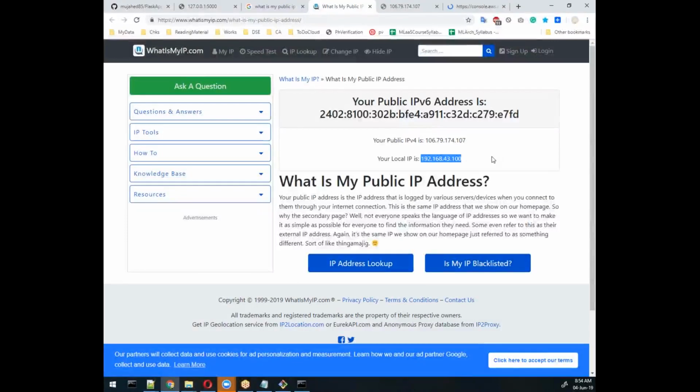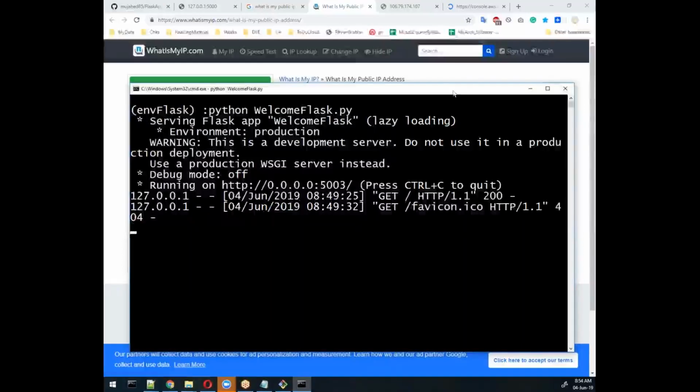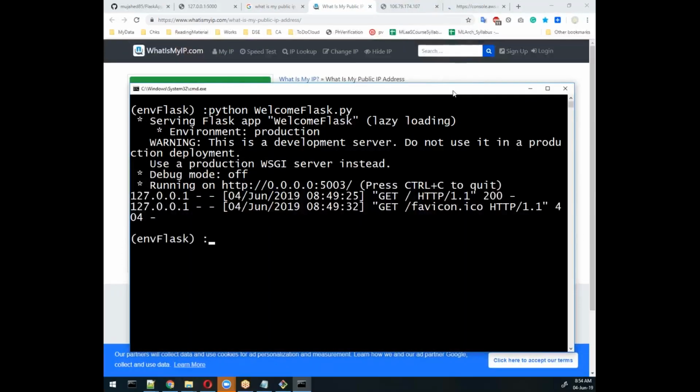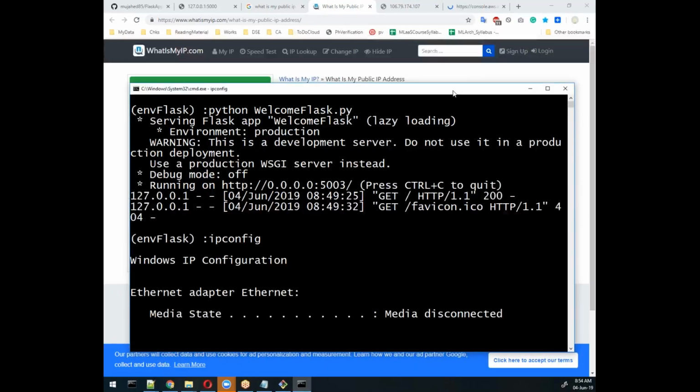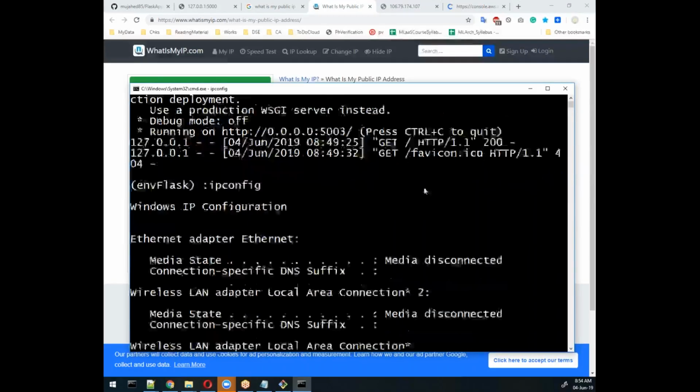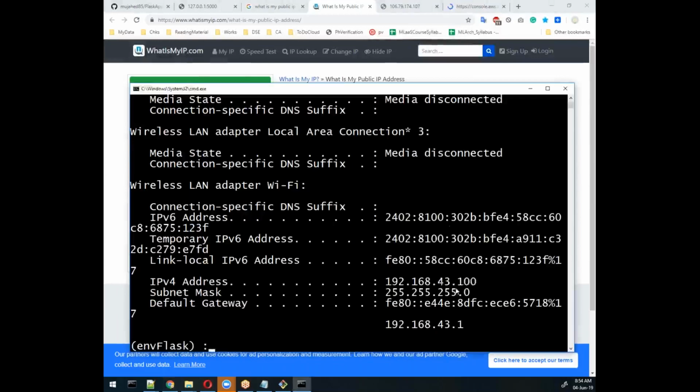This is my private IP address. Let me check it. Yeah, sure. ipconfig. This command will help us get the private IP address. See, 43.100 is my private IP address. So with ipconfig or ifconfig, we can get the private IP addresses, not the public.